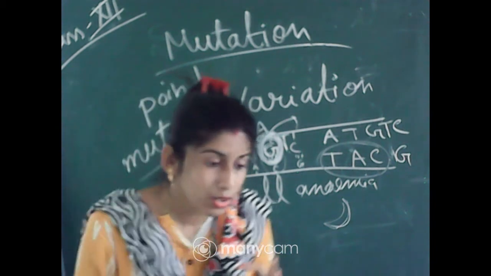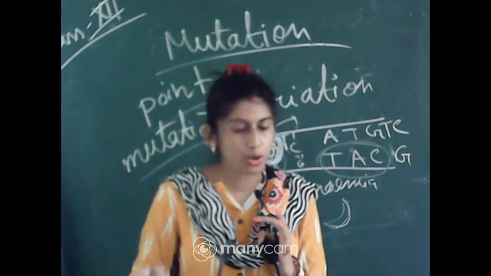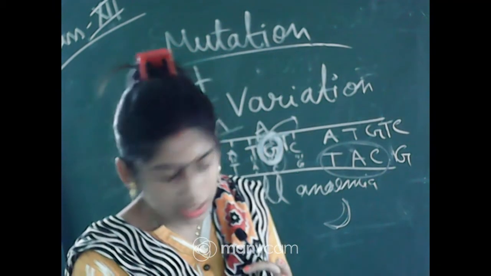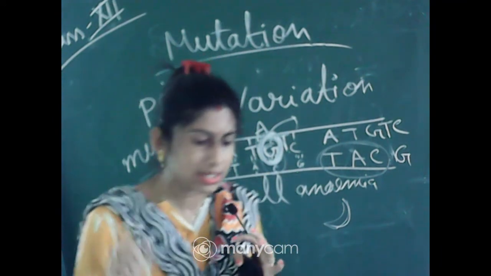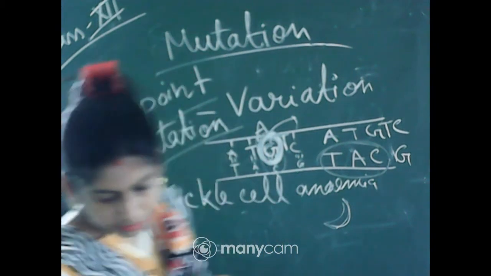All these I will discuss in chapter number 6. I hope your chapter number 6 is going on, so you will get to know the different types of mutation in detail there. Okay, here I am just giving you the brief idea.